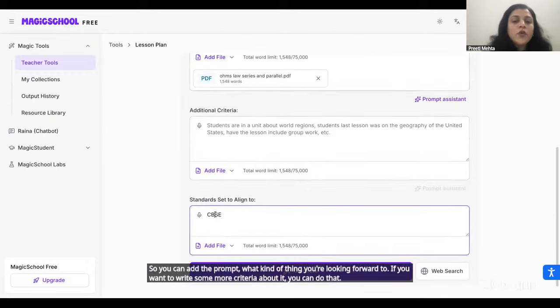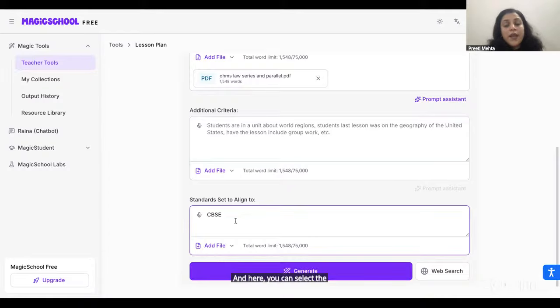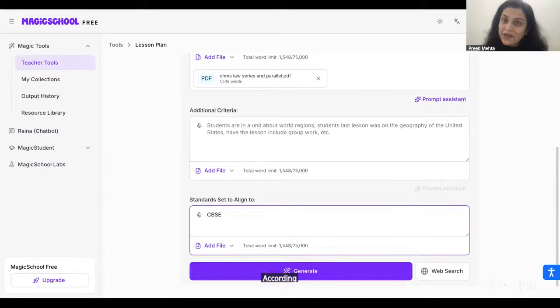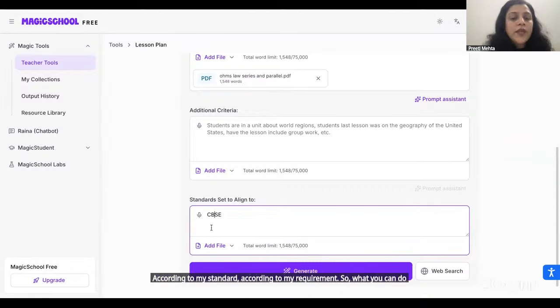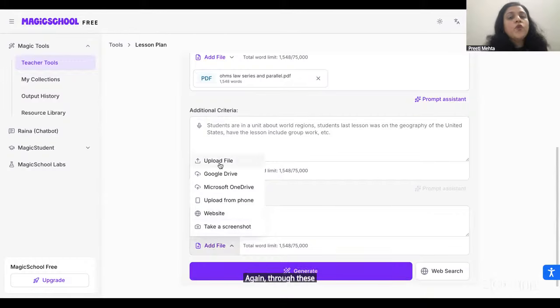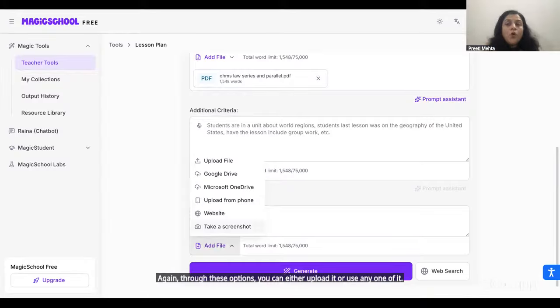And here you can select the standard also. Let's say I have created one lesson plan which I want according to my standard, according to my requirement. So what you can do is click on add a file. Again, through these options, you can either upload it or use any one of them to upload that particular lesson plan which you have created.